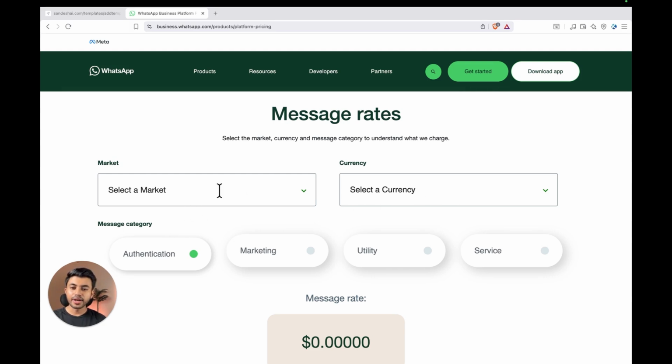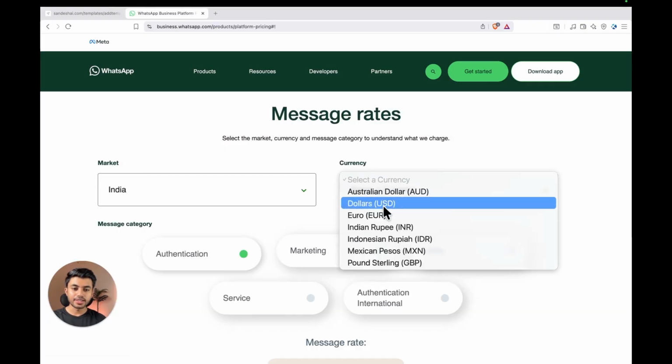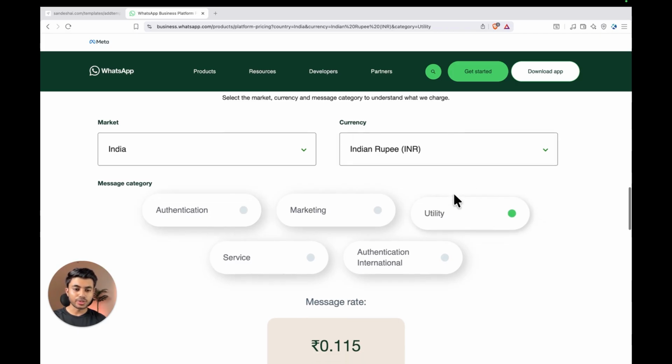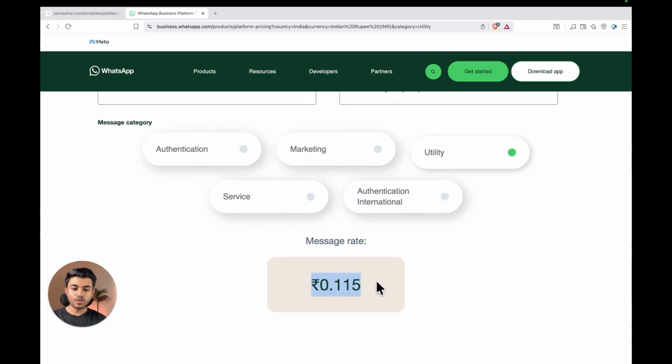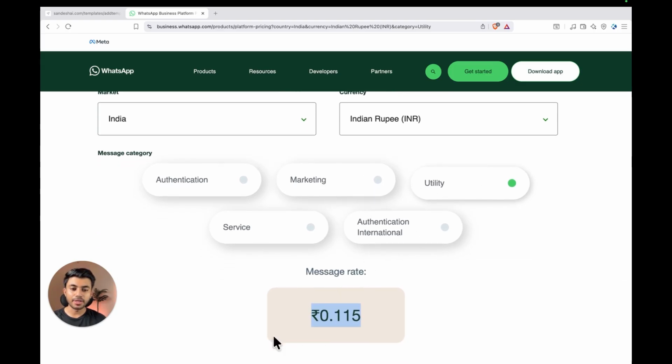If I select a market as India here and select the currency in INR, Indian rupees, let's say, and select the utility template message which we want to send. So this is the cost of sending one utility template message here in India. You can select the market and currency based on your customer location and check the WhatsApp template message cost.